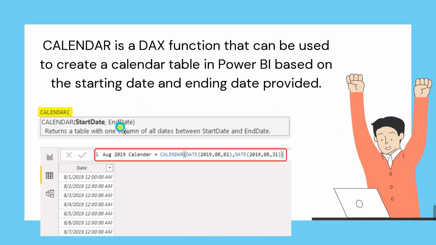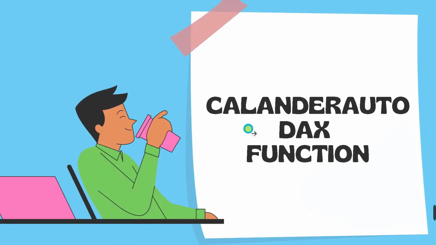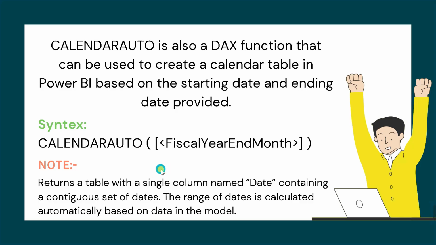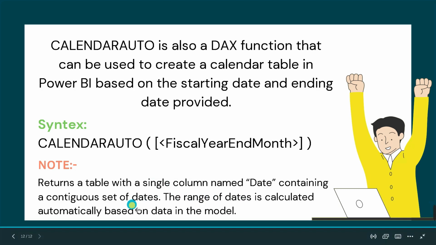But in the case of the CalendarAuto DAX function we do not need to give any parameter inside it. It will automatically create a calendar table for you which contains a column called date, and inside the date column the range of the dates is calculated automatically based on the data in the model.